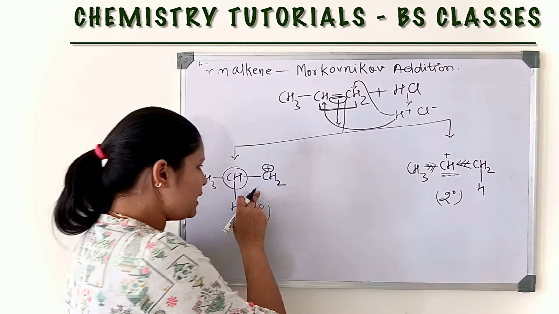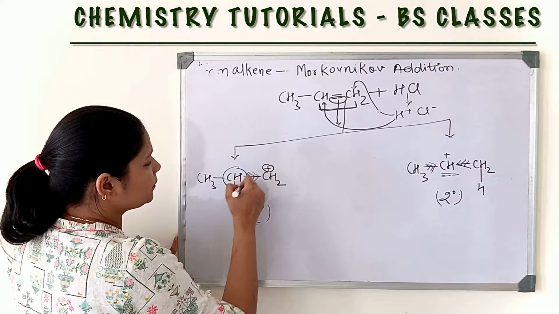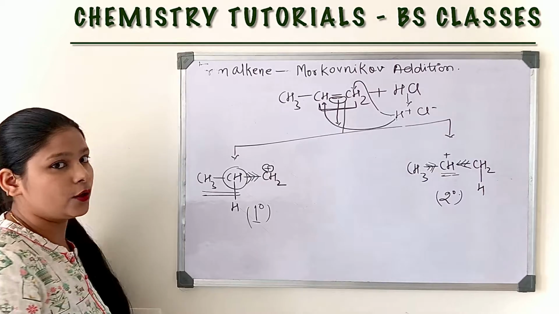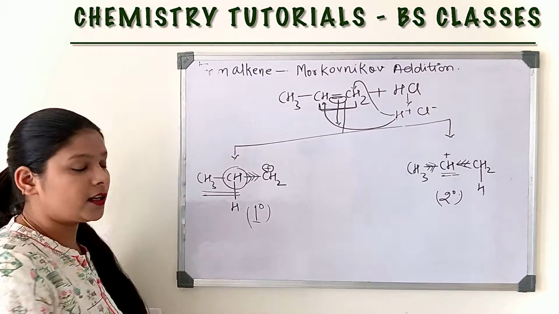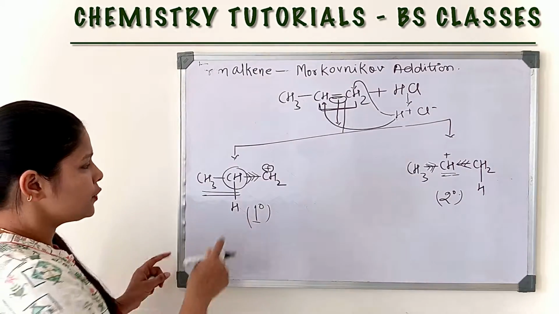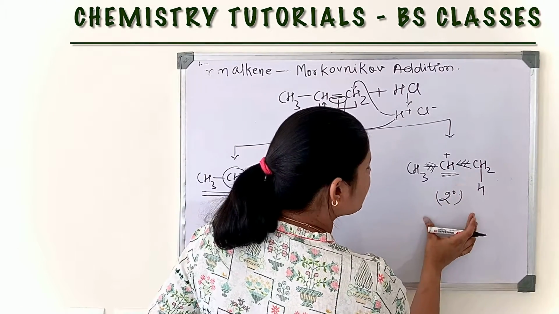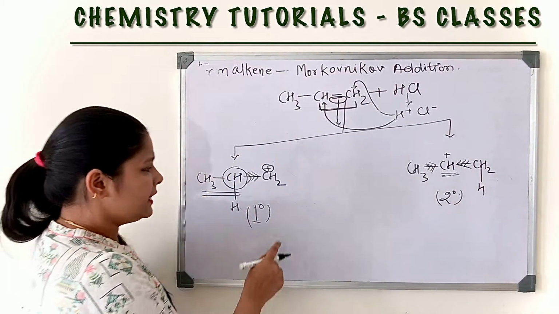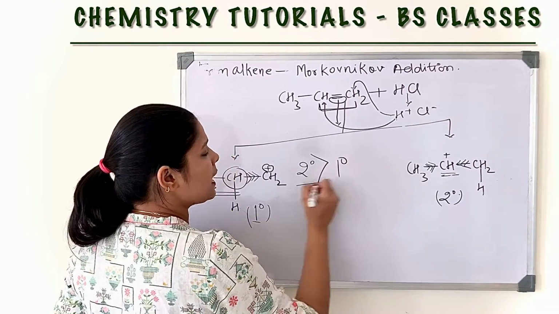In the primary carbocation, the group will give too, but the inductive effect decreases as the distance increases. In the secondary carbocation, both methyl groups are at the same distance. That's why the secondary carbocation is more stable than the primary carbocation.